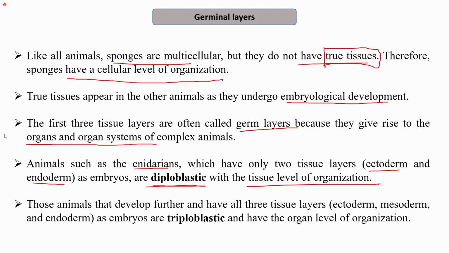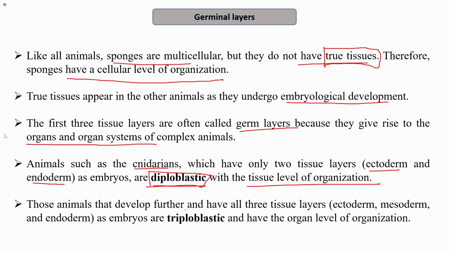On the basis of germ layers, as I mentioned, the organisms are divided into diploblastic and triploblastic, that is, the ones which have two germ layers and the ones which have three. Diploblastic animals have only ectoderm and endoderm with no mesoderm present.